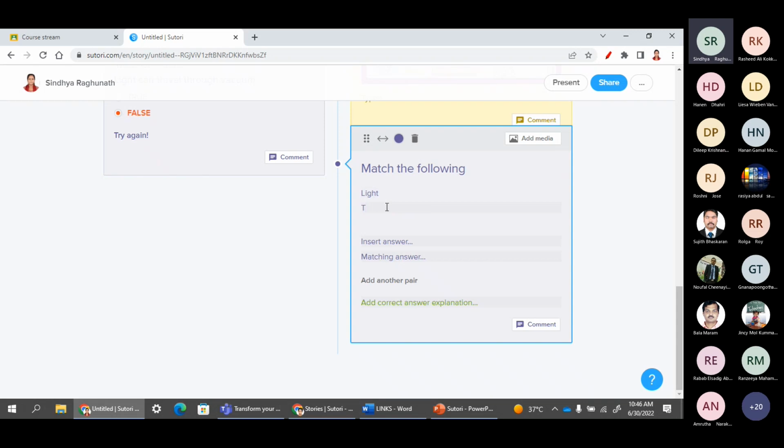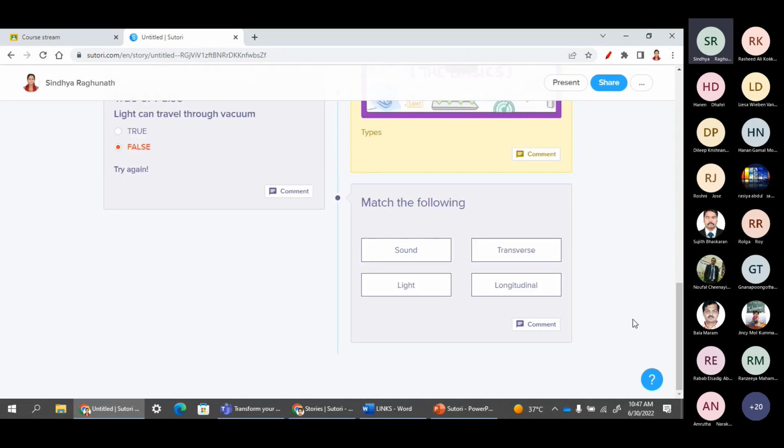So the answer, transverse, we have to write as a pair. See, light and transverse. Next, in the same way, sound is longitudinal. So see, when I click and release, it will appear like this for the students.